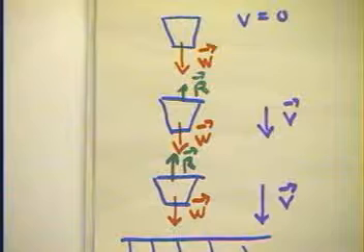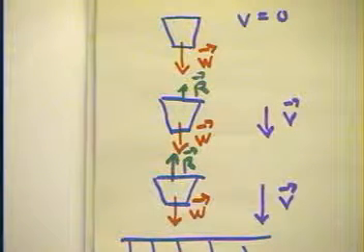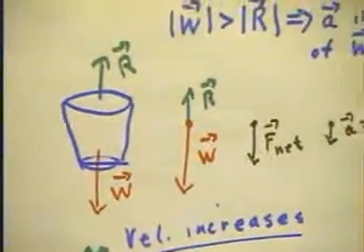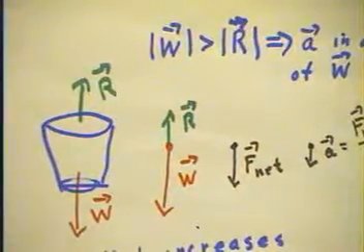Now technically, we approach terminal velocity, we never really reach it. We just keep getting closer and closer. But for practical purposes, at some point we can be said to reach the terminal velocity.